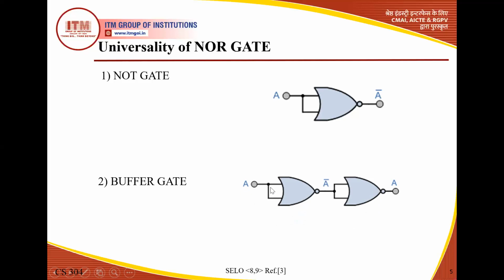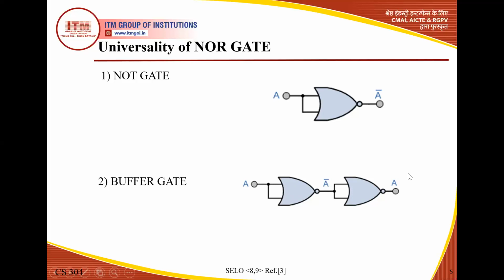If we concentrate on both NOR gates, the inputs are common here and again common here. If the inputs are common, the NOR gate behaves as a NOT gate. The NOT gate is the complement of input. Here A is the input, so the output is the complement of A. Students, concentrate here: the input is A, the complement is A bar.